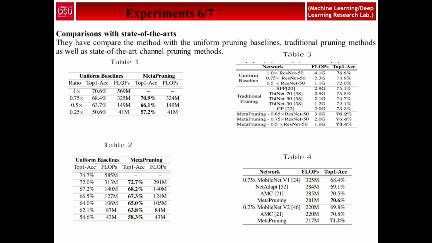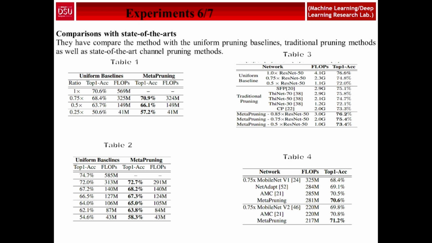So they apply the uniform pruning method on MobileNet V2 to obtain the baseline of the accuracy. And in the third table, the table compares the top one accuracy of the meta pruning, the uniform baseline and the state of the art channel pruning method. So we see here the meta pruning accuracy is higher than the others.